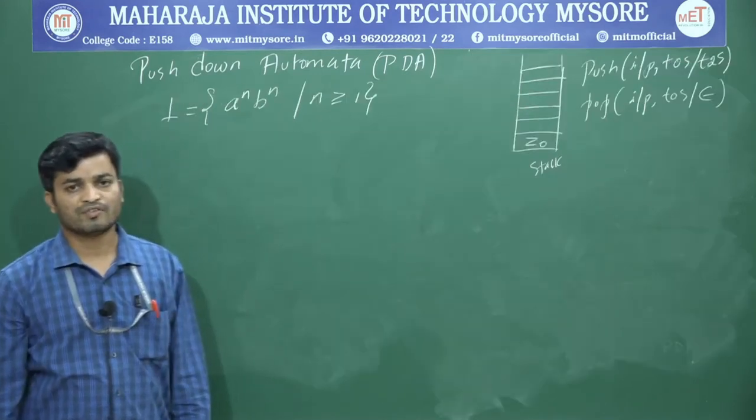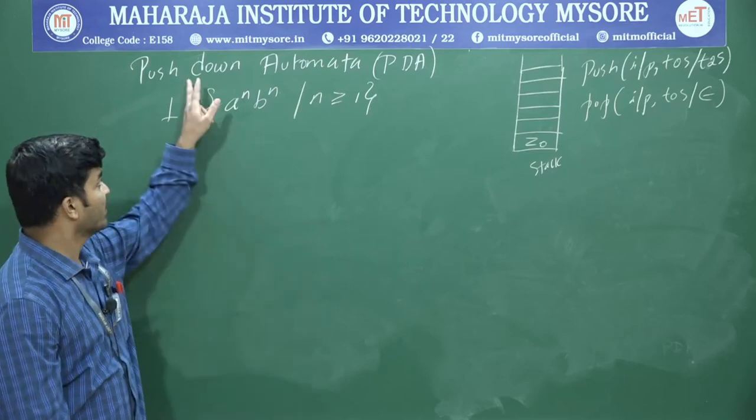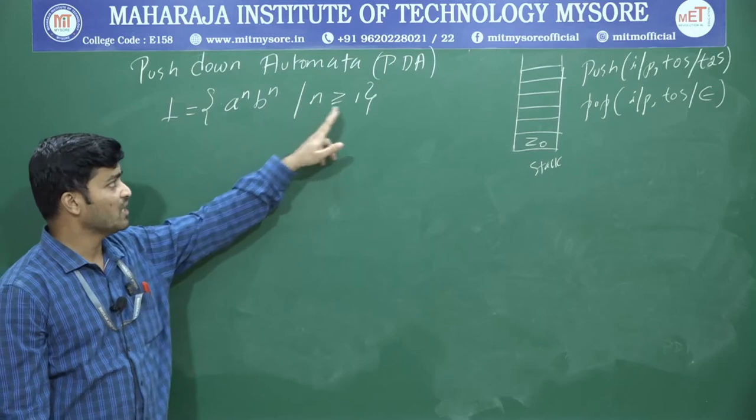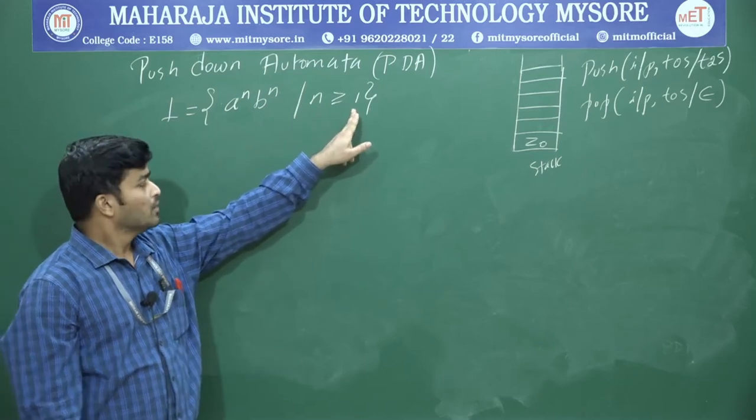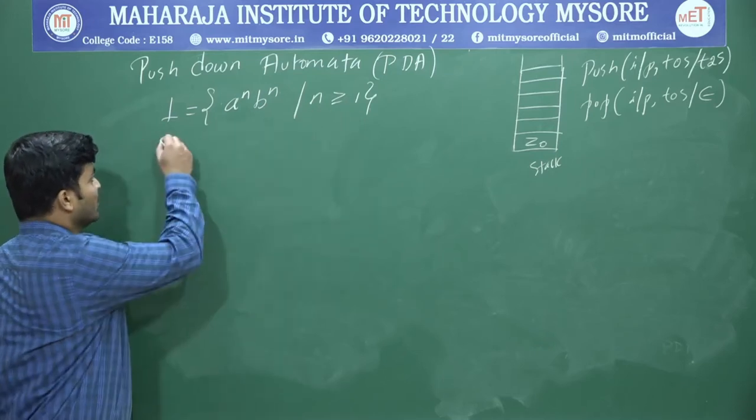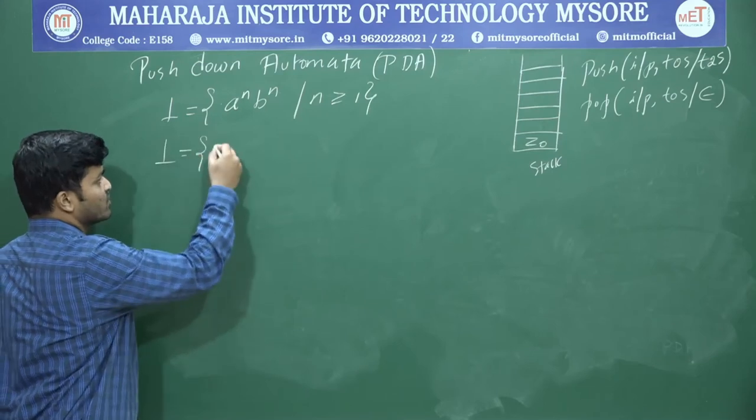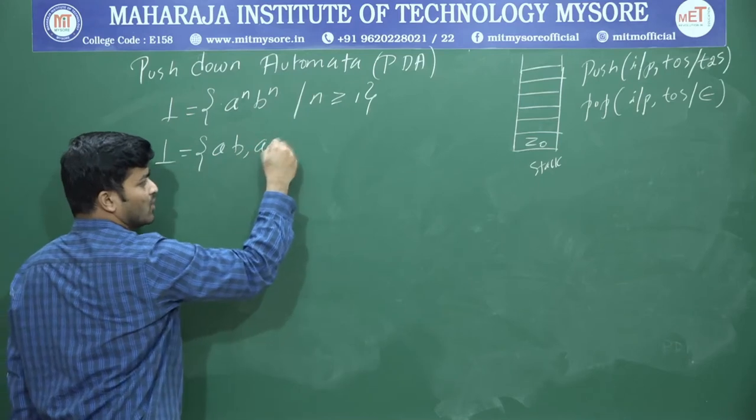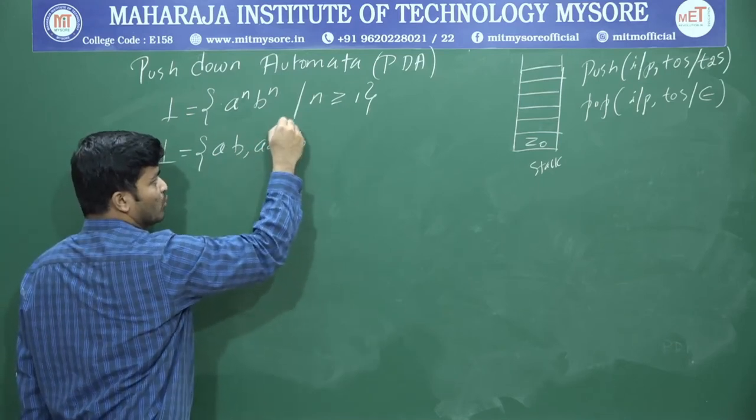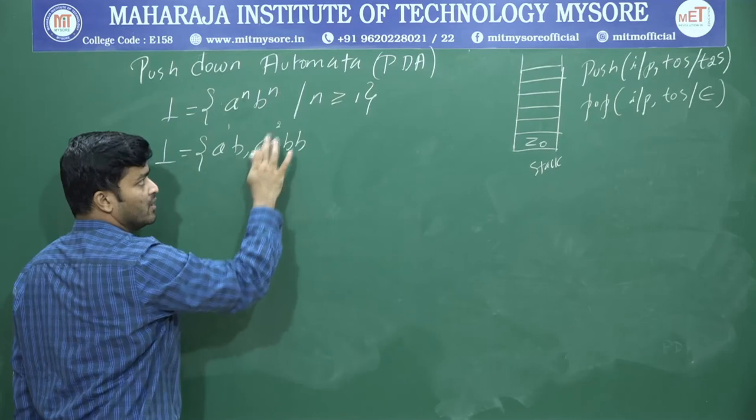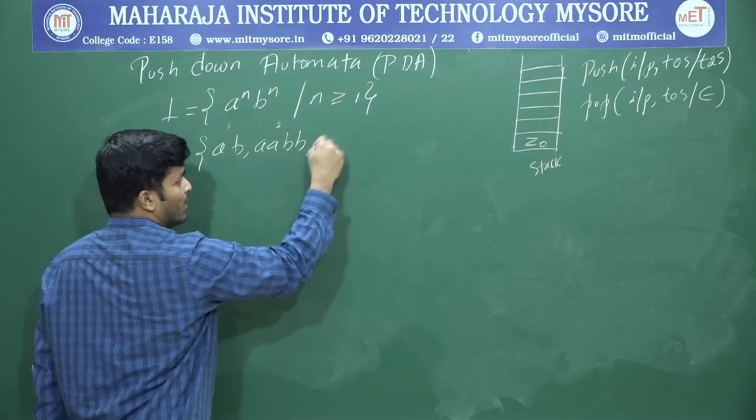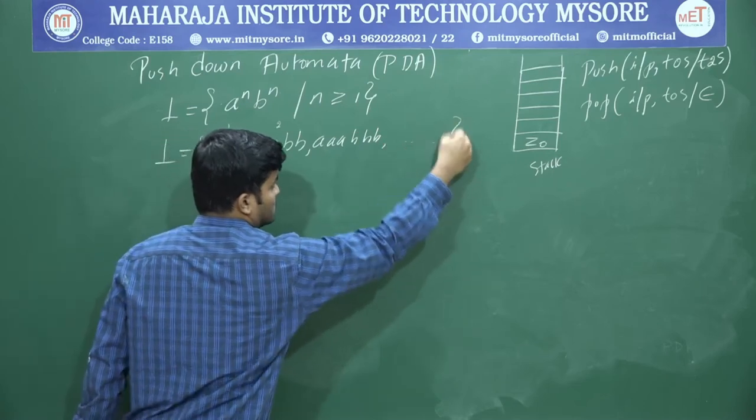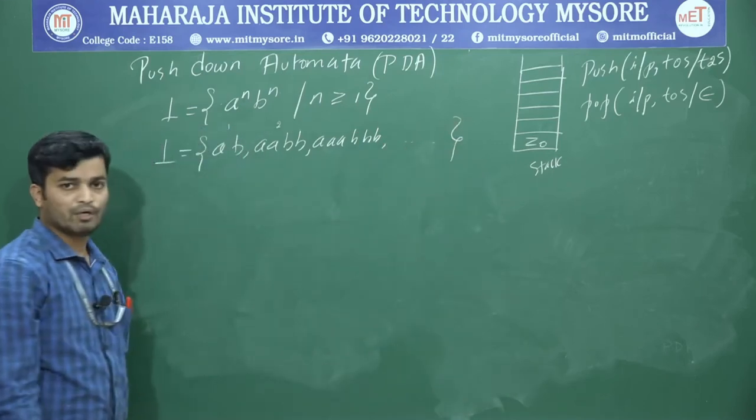To design a PDA, I have taken a simple example, the language a to the power of n, b to the power of n such that n is greater than or equal to 1. What are the different possible strings that come under this language? When n is equal to 1, you get ab; when n is equal to 2, you get aabb; and you get aaabbb, and this will continue.